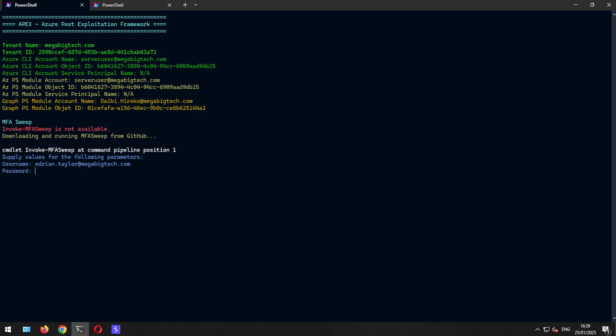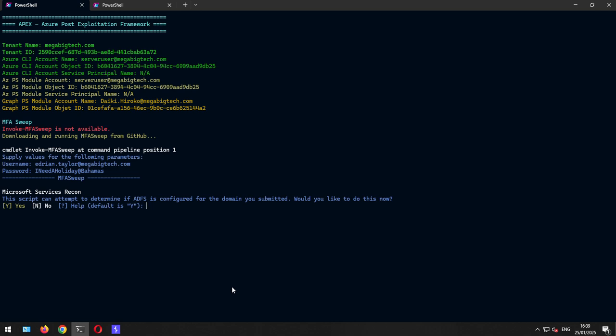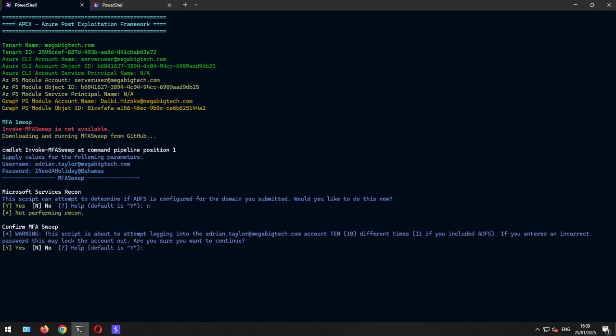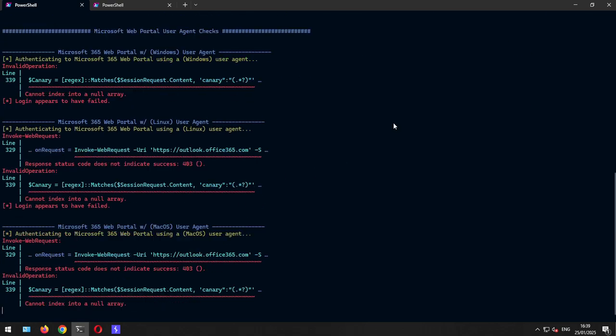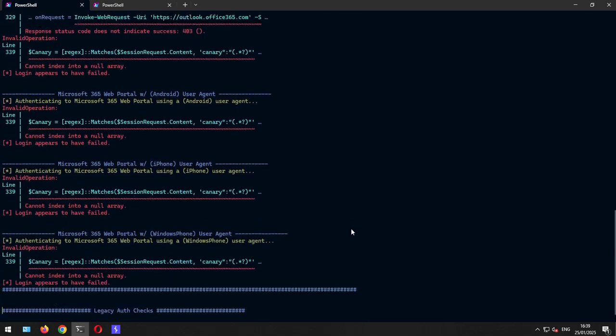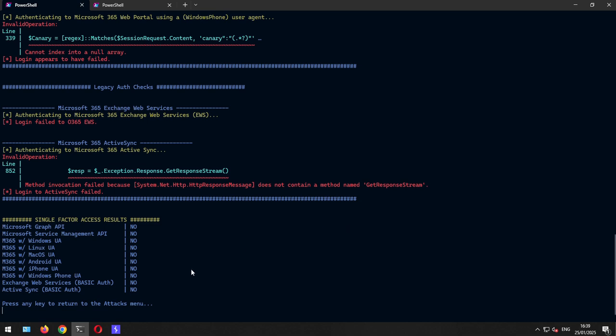I just import it here, download it from GitHub, as you can see. Just give it the values. We are not going to check for ADFS, but we are doing the MFA sweep. We can already see, hey, yeah, we can log in. The credentials are valid, but we are not able to bypass MFA by just trying to access the Graph API or whatever it is.